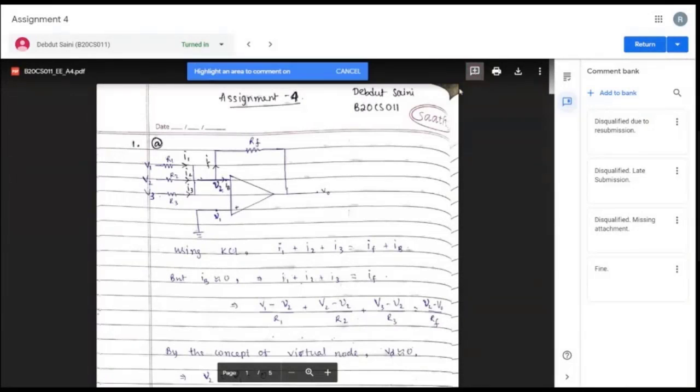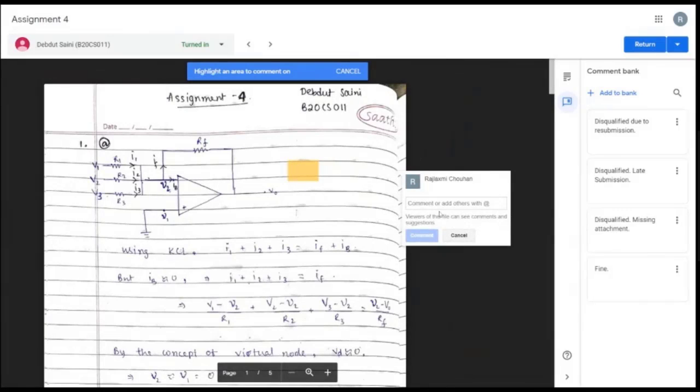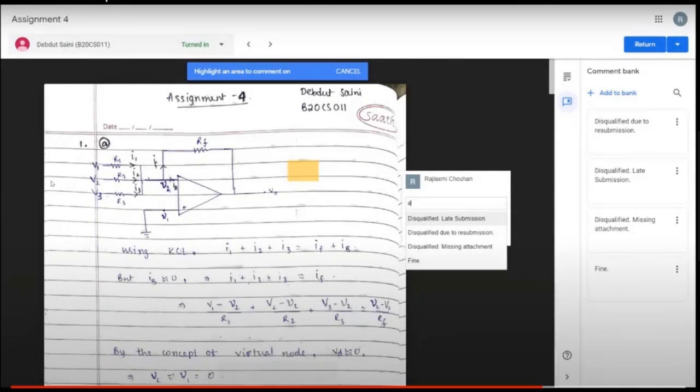So when you are using this in an actual assignment, you select the area to highlight. Now you don't have to type it again. If you simply write the hash symbol, all the comments which are there in your comment bank will appear here. So it saves time in that sense. You don't have to go to the bank and add those comments individually. You can simply use the hash button, right?